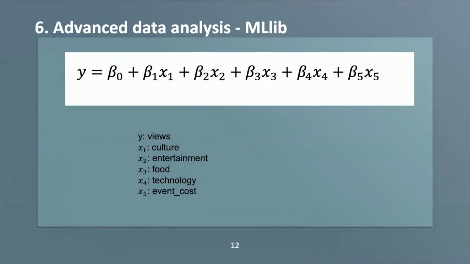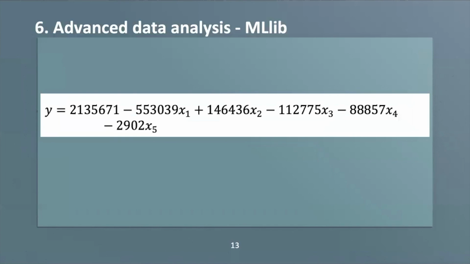In this scenario, Y represents views. X1 is culture, X2 is entertainment, X3 is food, X4 is technology, and X5 is event cost. Based on the results we get, this is the final formula we have. Based on this formula, if we have the type and the event cost of a new event, we can predict how many viewers this event will have. Thank you.